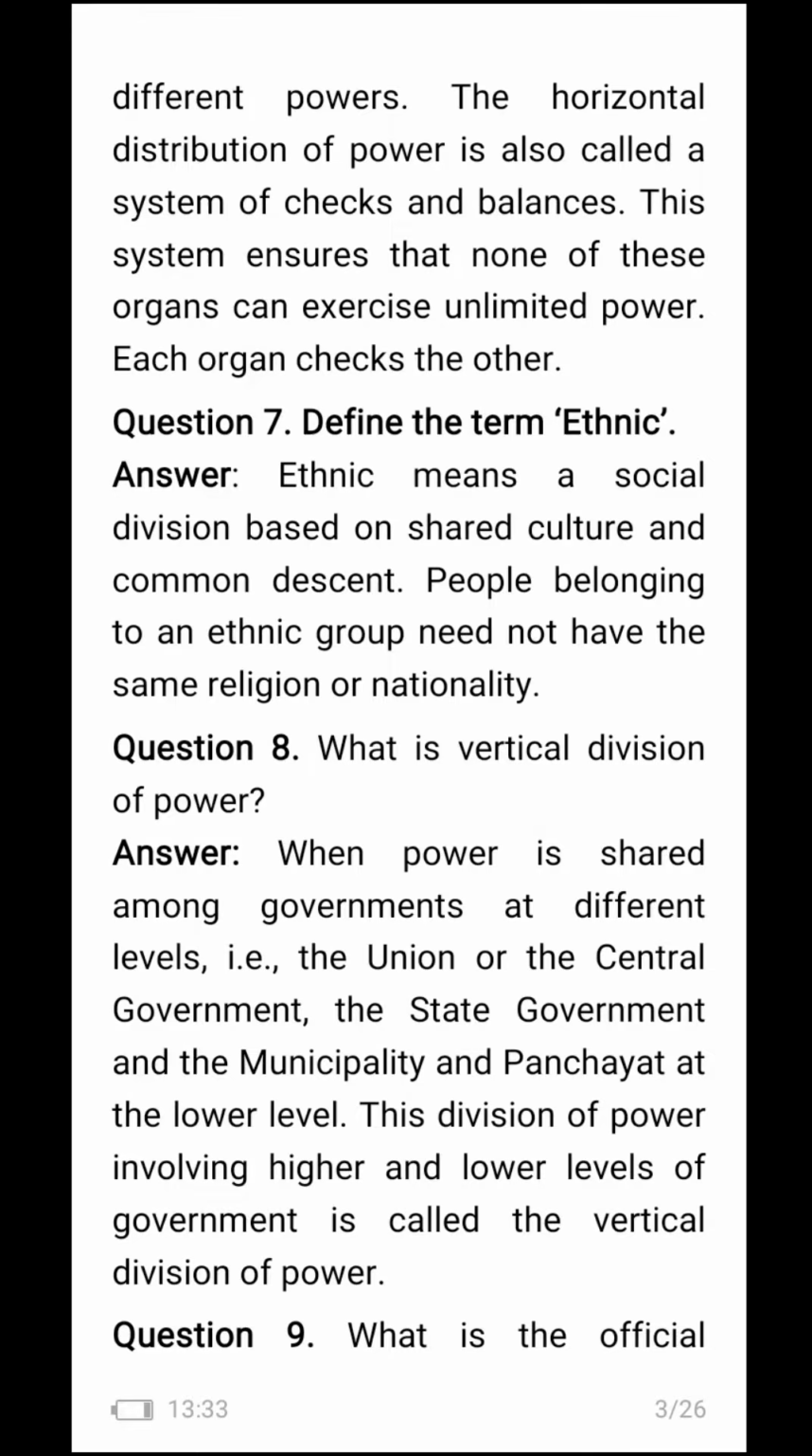When power is shared among governments at different levels, that is, the union or the central government, the state government, and the municipality and panchayat at the lower level, this division of power involving higher and lower levels of government is called the vertical division of power.